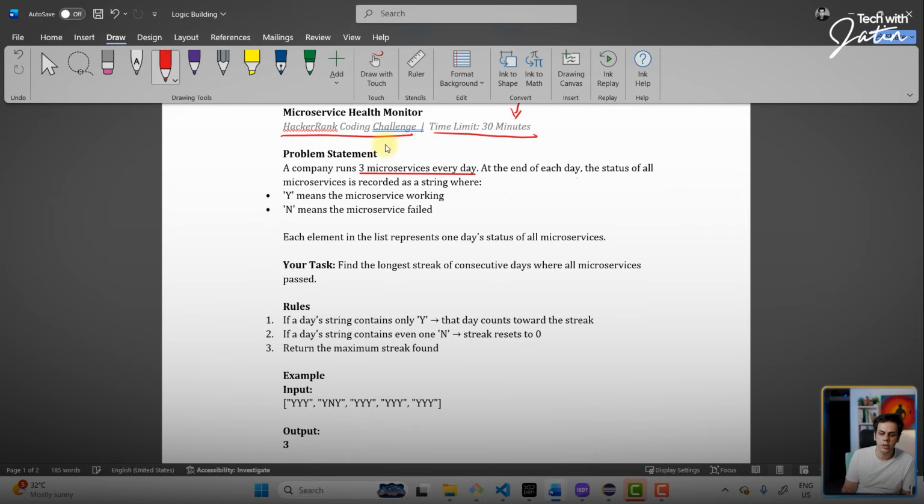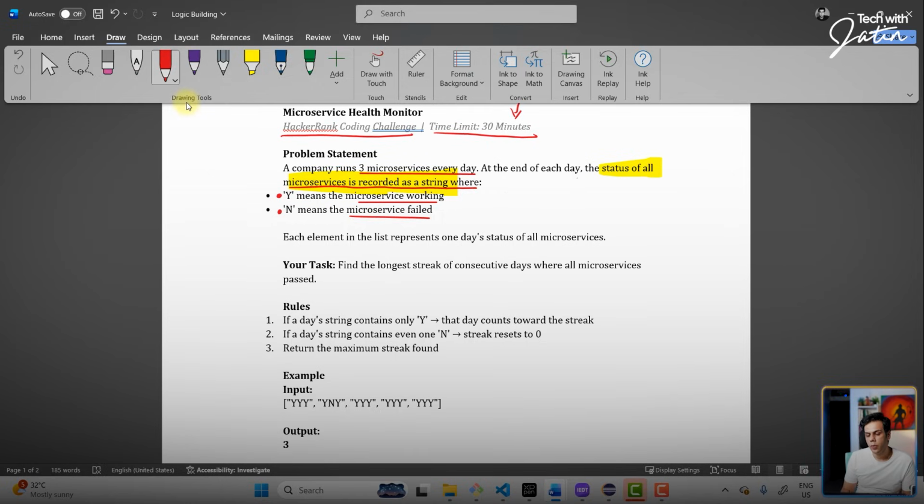At the end of each day, the status of all the microservices is recorded as a string. This is important, that the status of all the microservices is recorded as a string, in which in that particular string, you are only going to have these 2 characters, either Y or N. Y basically means that the microservice is up and running. N means over here that the microservice has failed.